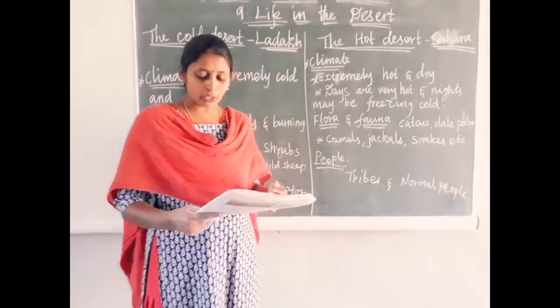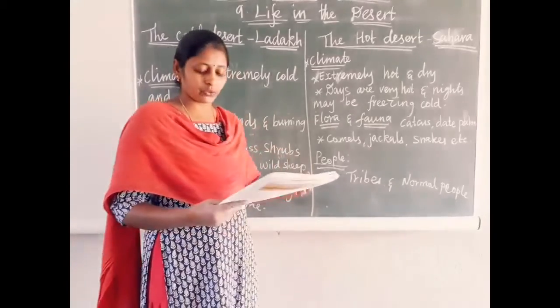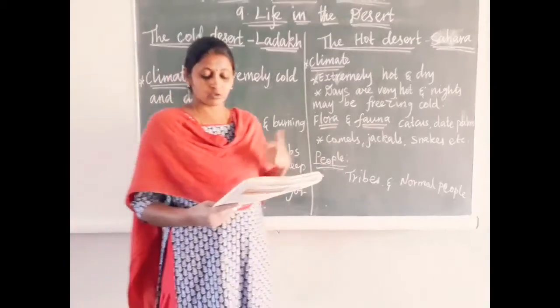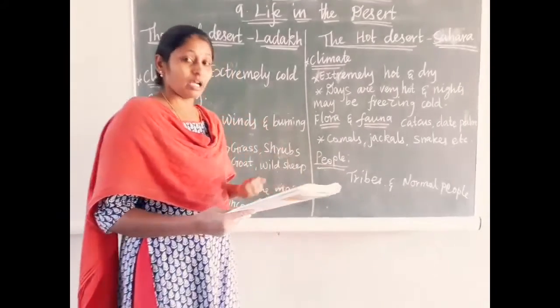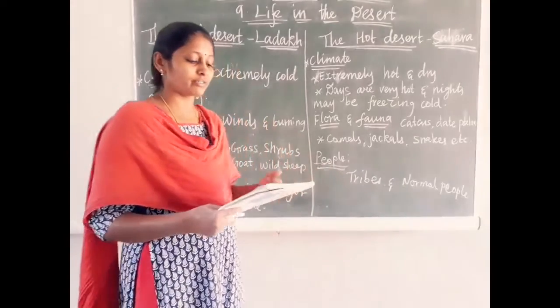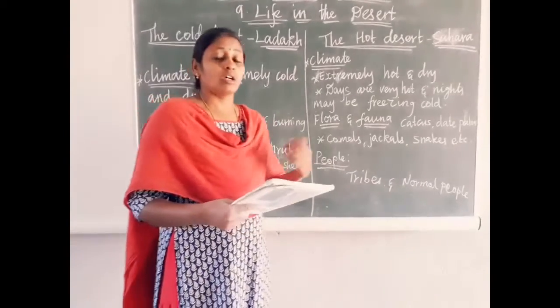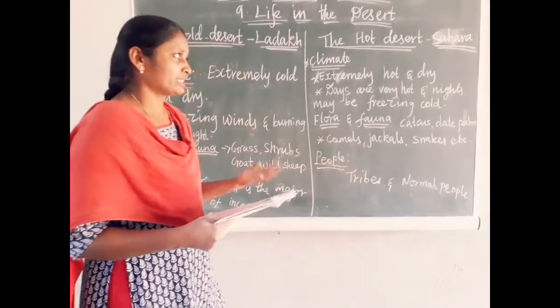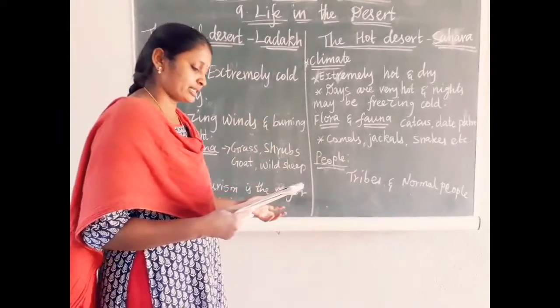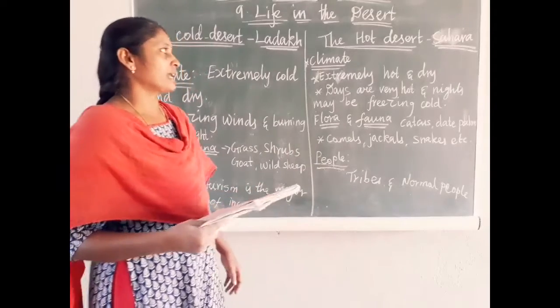And then fauna. What fauna can we find in the desert? Camels, hyenas, jackals, foxes, scorpions, and many varieties of snakes and lizards are found in the Sahara desert. Very poisonous snakes and insects are also found in the Sahara desert.